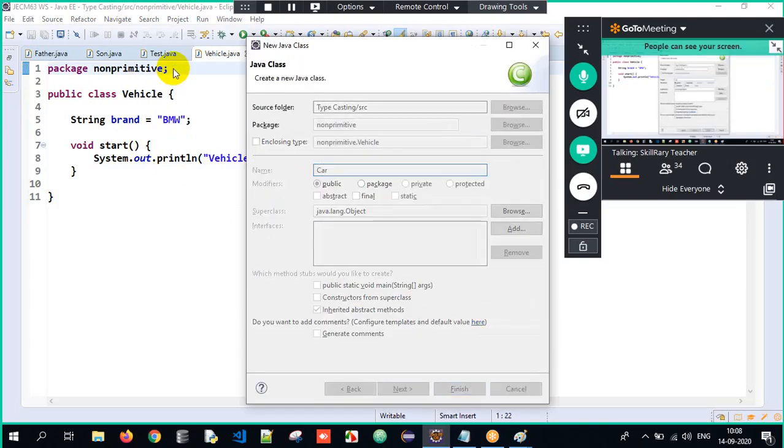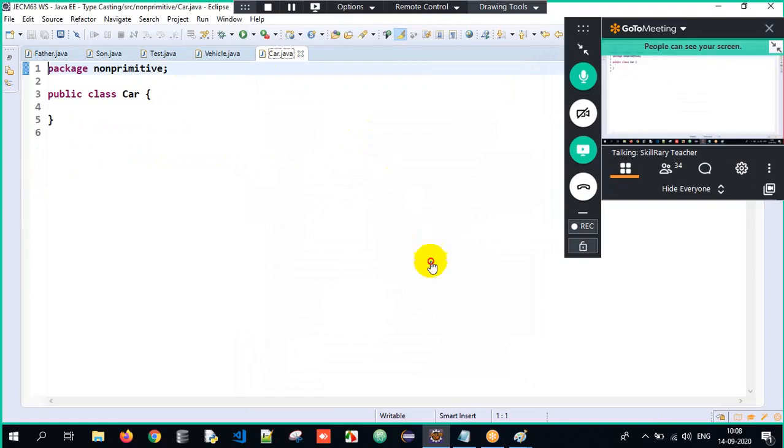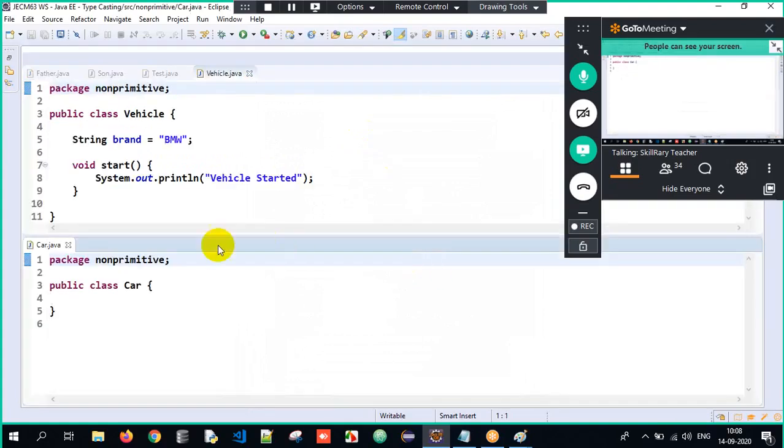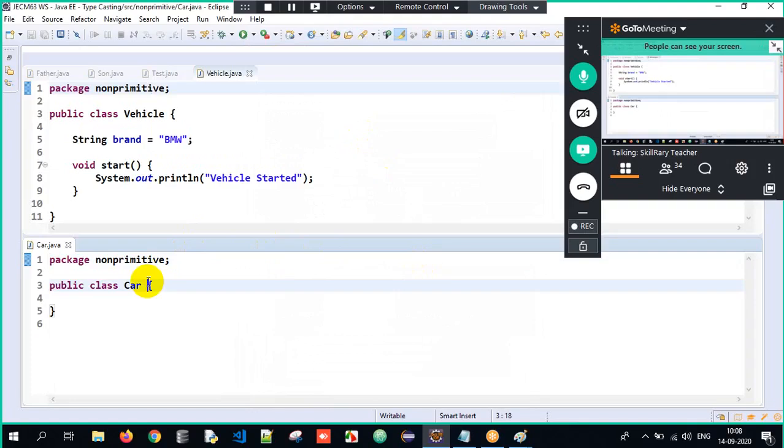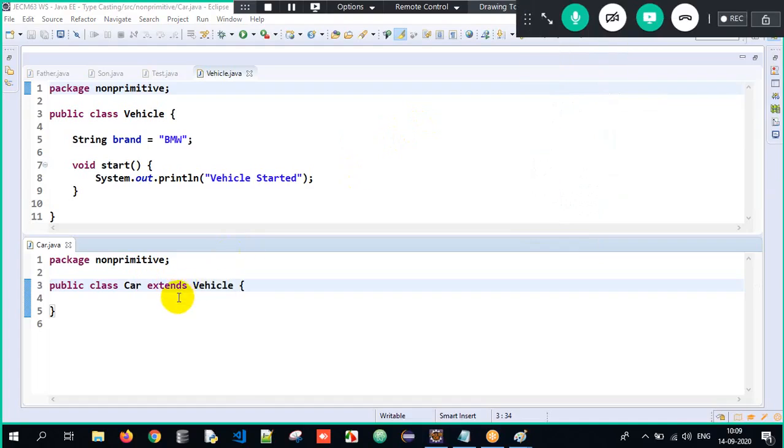Now I need to achieve an is-a relationship, that is nothing but inheritance here. How will I achieve inheritance? Extends Vehicle. So now I tell extends Vehicle, meaning we have successfully achieved an is-a relationship, that is inheritance.